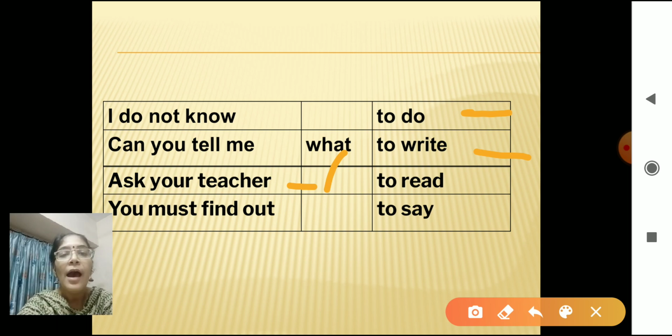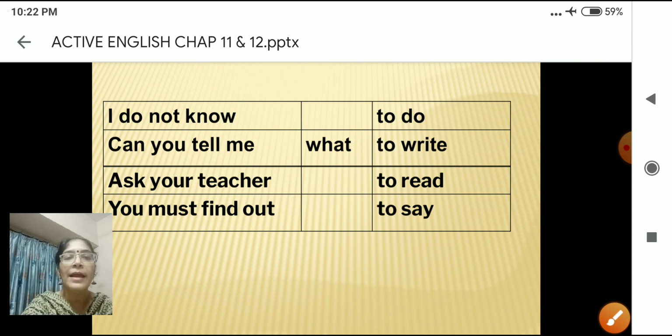Next, ask your teacher what. Yes, next part we are taking, to read. Ask your teacher what to read. Good. And the last again, ask your teacher what to say. Very good. Let's see how we are going to write in the given blanks.